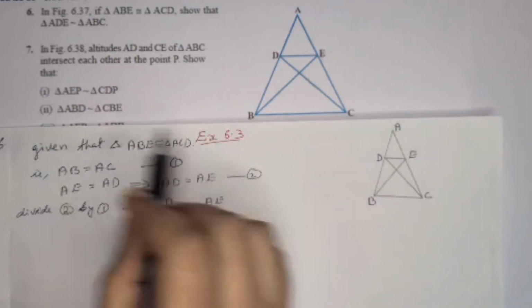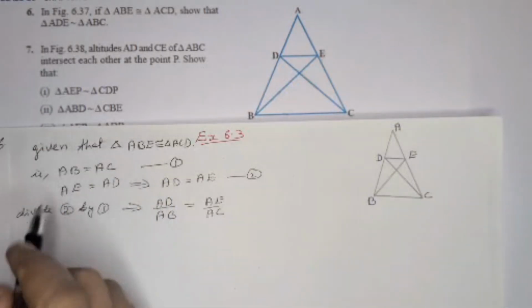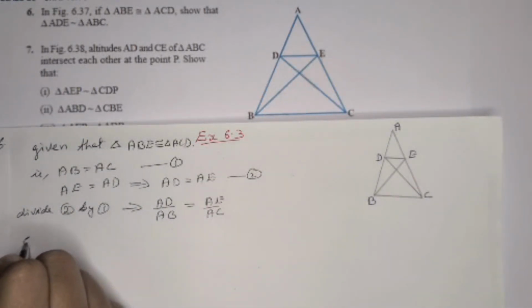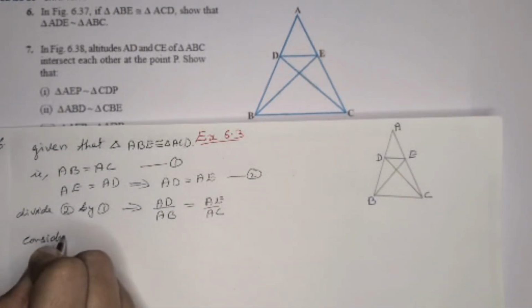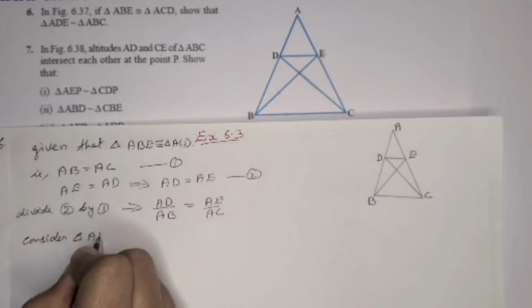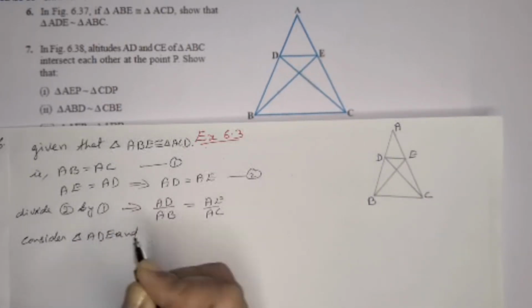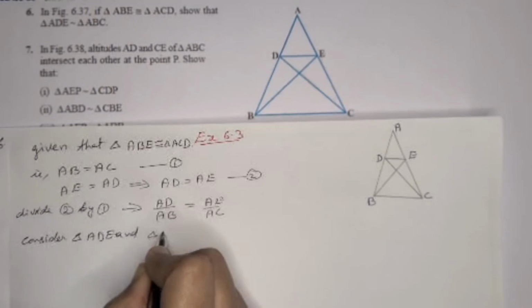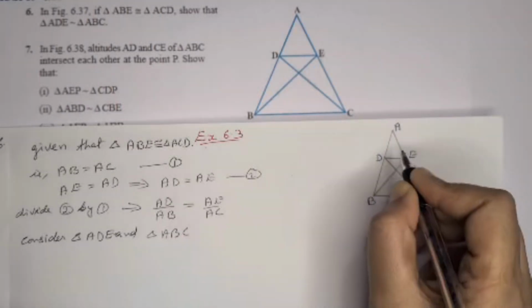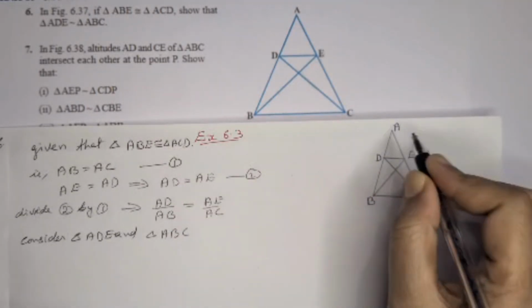Now in the triangle, what do we have to prove? Consider triangle ADE and ABC, the small triangle and the bigger one.